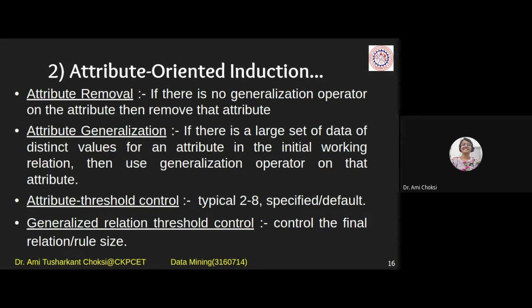It will have so many distinct values. Yes. So for that, we apply the generalization. Getting the point? If the countries of the whole world, all the continents are being considered, at that time we apply the generalization and countries will be replaced with the continents.